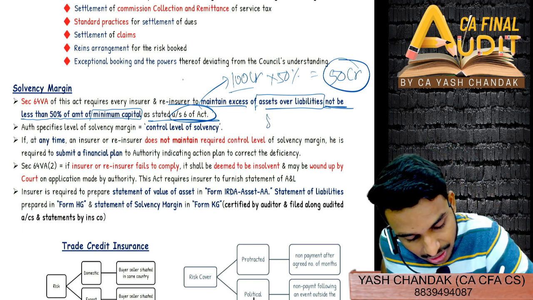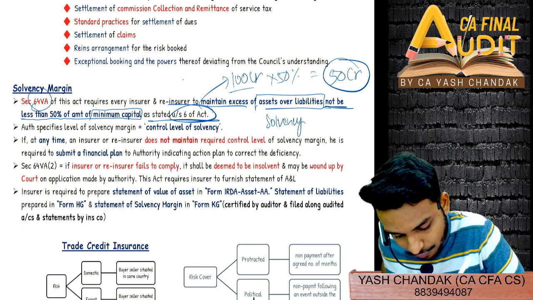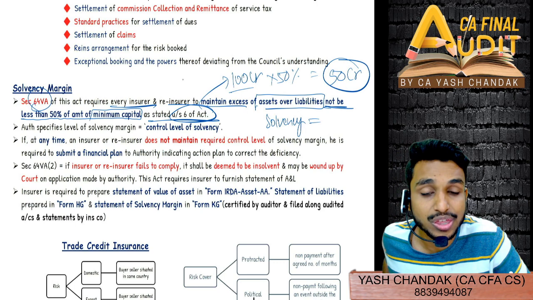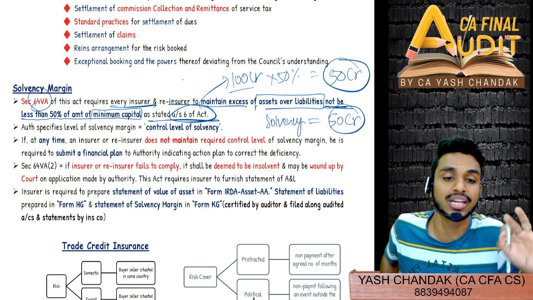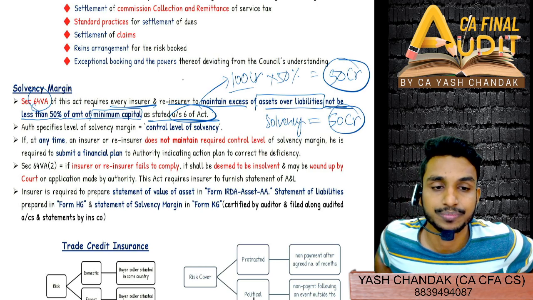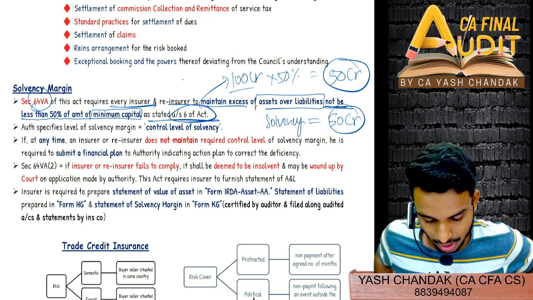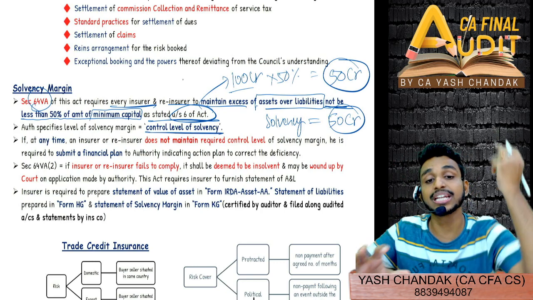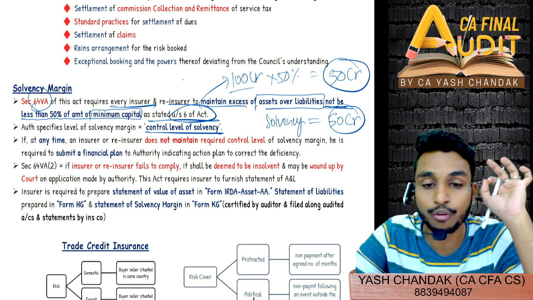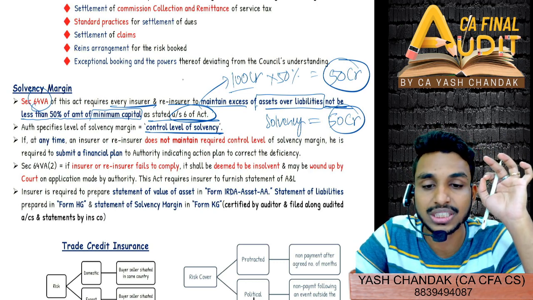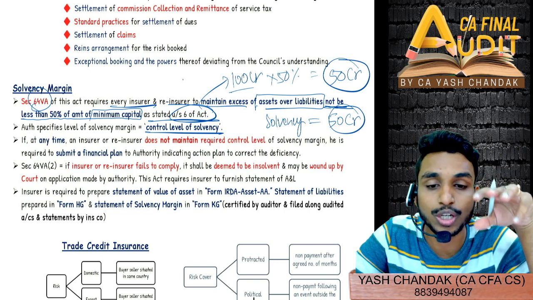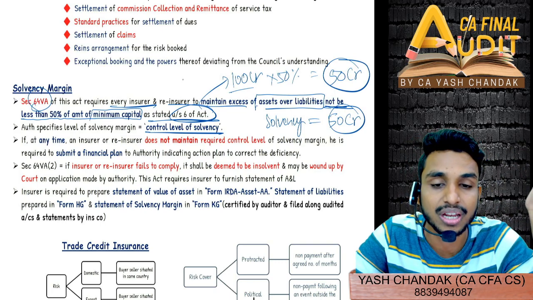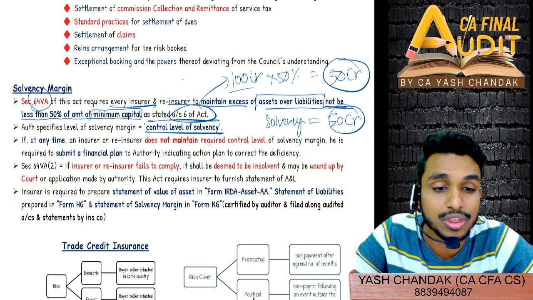So they are saying that solvency margin जो है मेरा, solvency margin के accordingly section 64 VA of the act requires every insurer and reinsurer to maintain an excess of asset over liability of exact 50 crore. इतना होना चाहिए कम से कम. ठीक है. And then there we will see control level of solvency क्या होती है, and all this you will find relating to solvency ratio that I will share the video, but for exam perspective you just remember what solvency margin जो है वो excess of asset over liability है, and this excess of asset over liability should be at least 50% of minimum paid up capital, और minimum paid up capital अपना कितना है, 100 CR, and therefore solvency margin जो अपनी होनी चाहिए वो at least 50 CR होनी चाहिए.